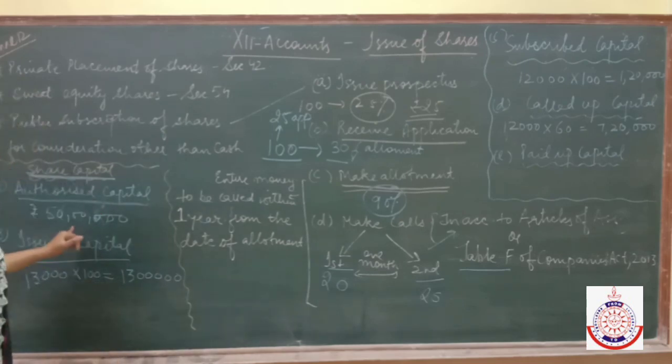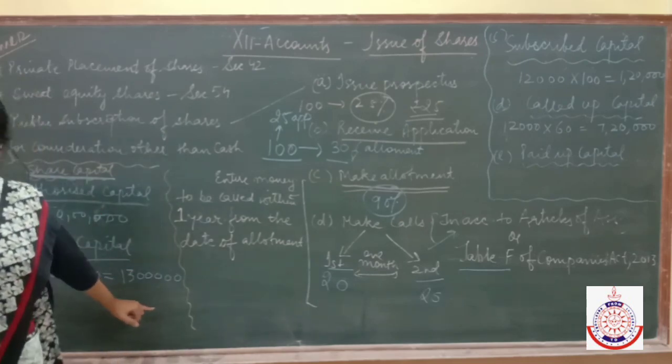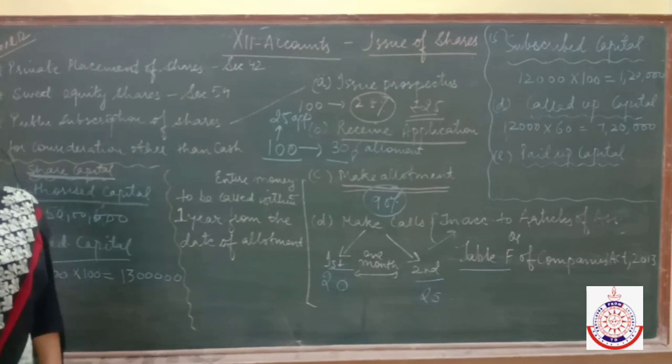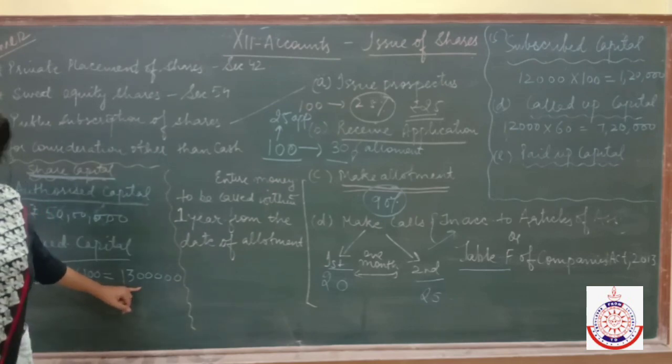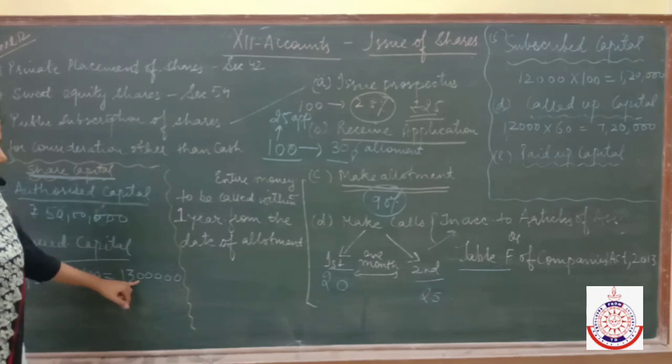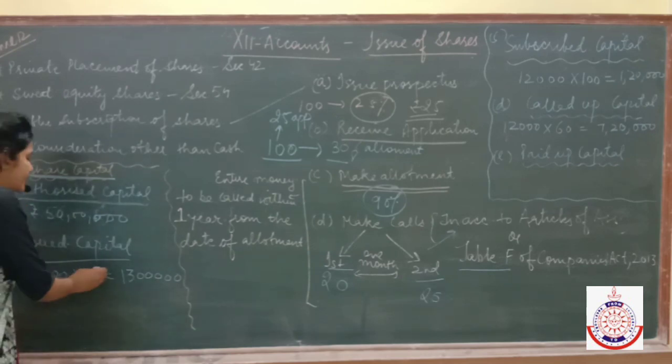Now let's say out of 50 lakh you want to issue only rupees 13 lakh. Fine, then what will you do? You will divide this 13 lakh into equal denominations. Fine, and one denomination is of rupees 100.